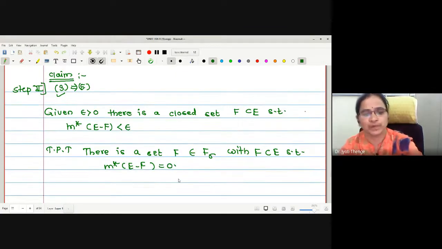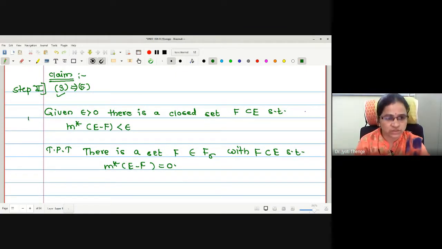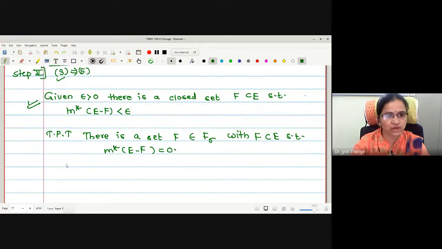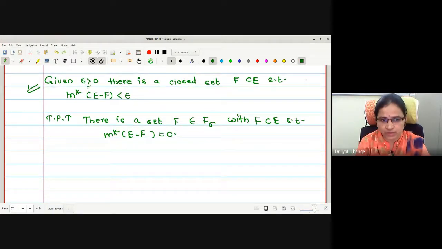This is the claim. Now we will use this statement for every epsilon equal to 1 by n. For every epsilon equal to 1 by n, there exists one set, which we will denote by Fn. Given epsilon equal to 1 by n, there is a closed set.